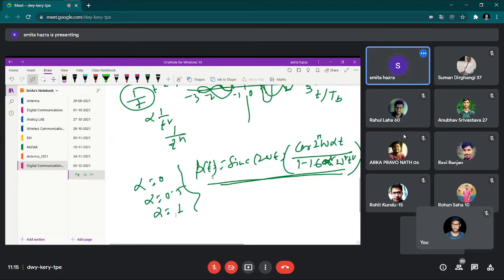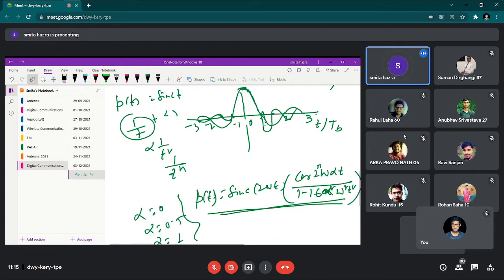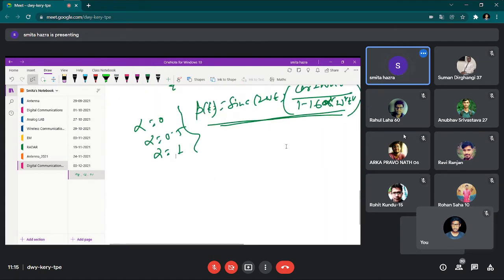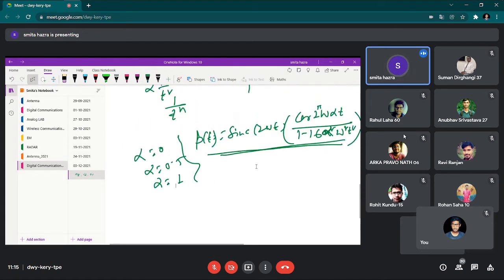Only p(t) equal to sinc(2Wt) will be left over, so for this kind of problem it will be there. But if you choose an alpha factor, that means if you consider the existence of the intermediate frequency where f1 is less than or equal to W, then you will be left with cos(2 pi W alpha t) divided by 1 minus 16 alpha square W square t square. And then we will get the effect of the alpha.